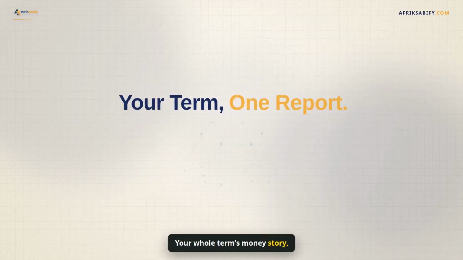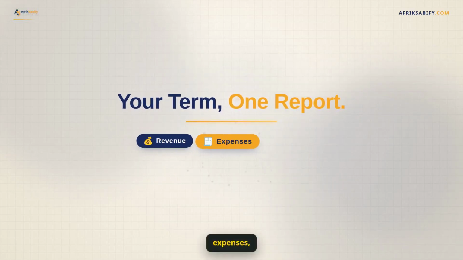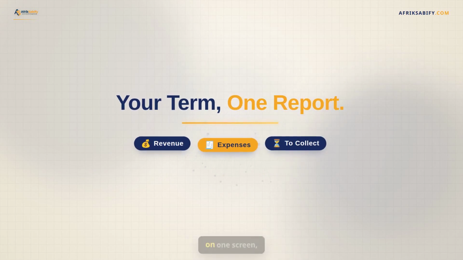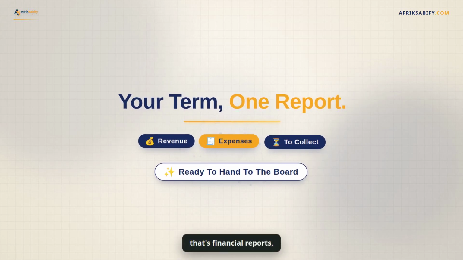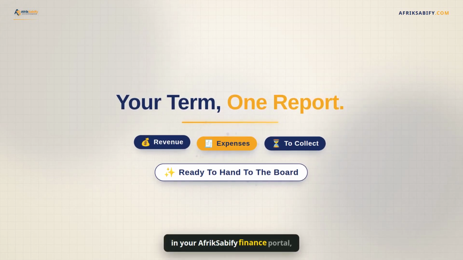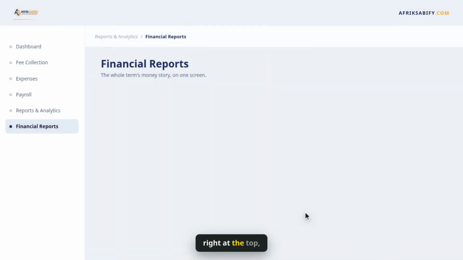Your whole term's money story. Revenue, expenses, what's still to collect, on one screen, ready to hand to the board. That's financial reports in your AfrikSabify Finance Portal, right at the top.